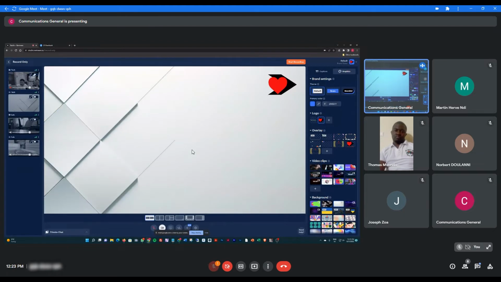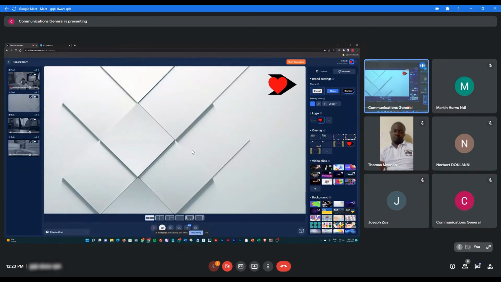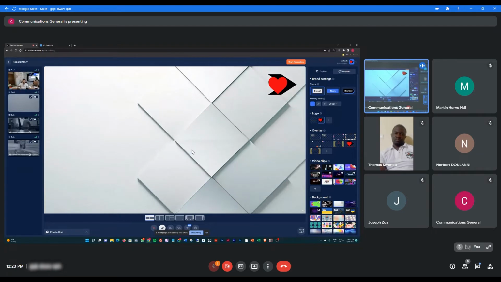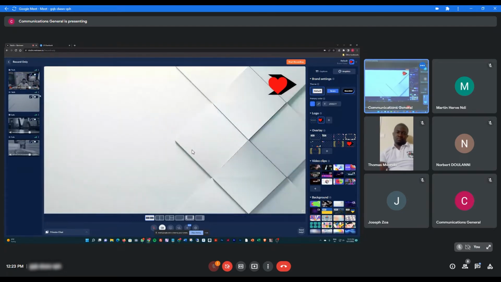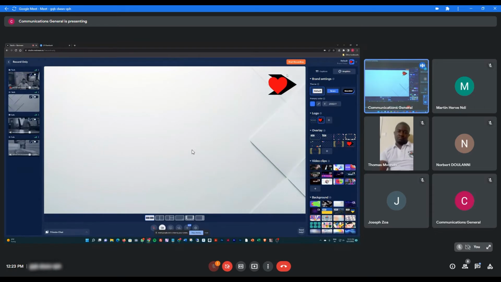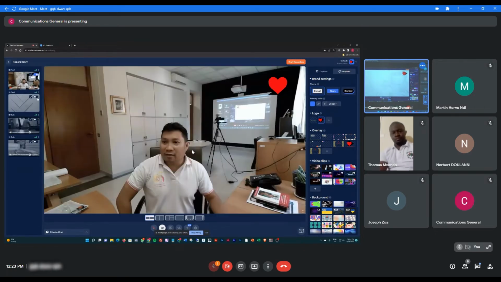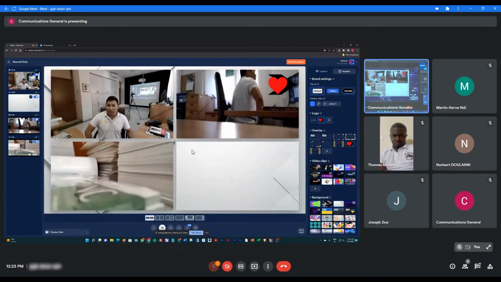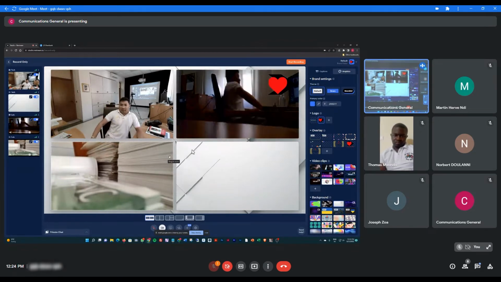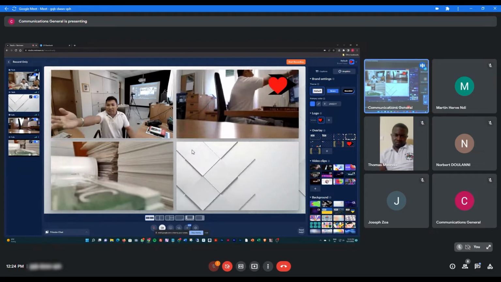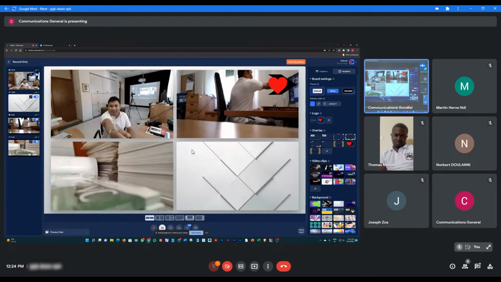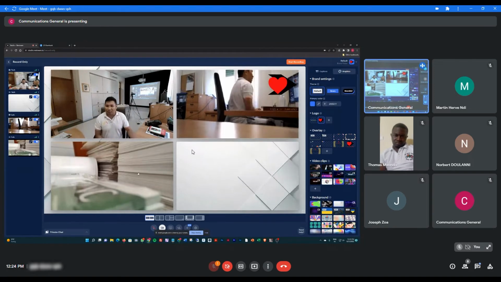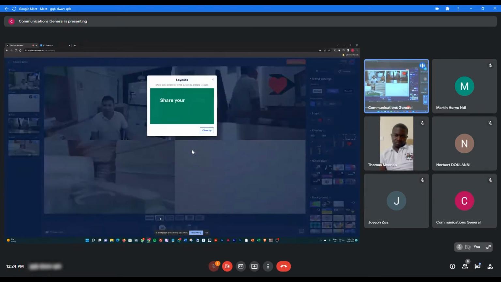If I put myself off, it will be just like this. In order to remove the people who are here on the left side, you just have to click this one. Now, if I want everybody to be on the screen, you just click 1, 2, 3, and 4. So you now have 4 persons on the screen. Now you can interact. For example, Louis 1 and Louis 2, they're going to talk to each other.